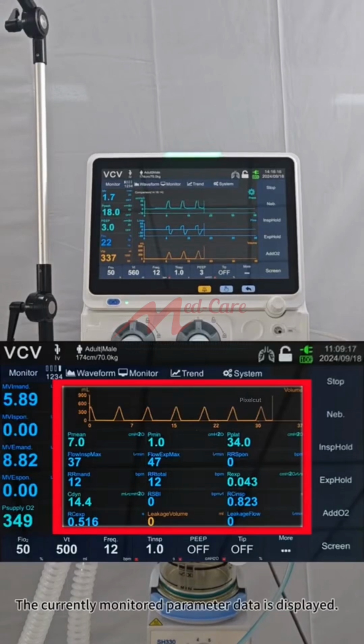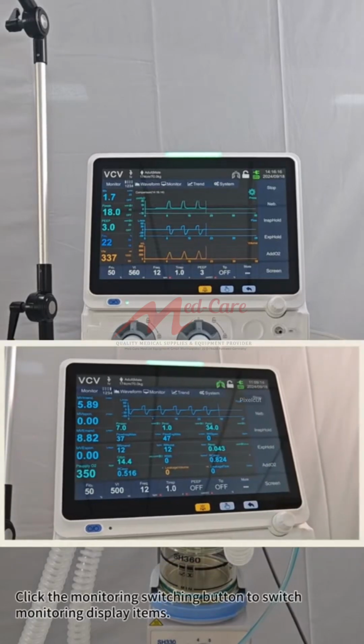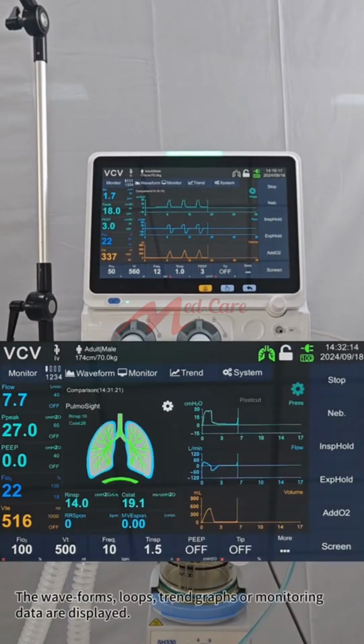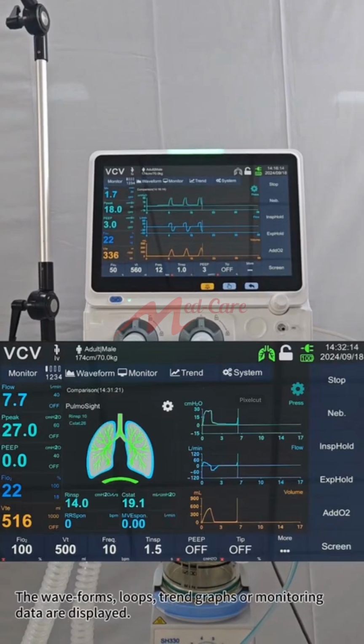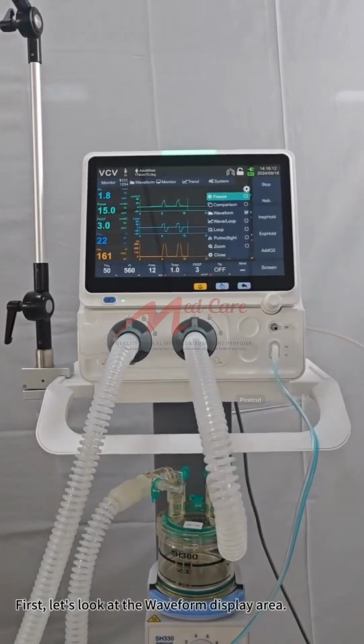Monitoring display area. The currently monitored parameter data is displayed. Click the monitoring switching button to switch monitoring display items. Waveform display area. The waveforms, loops, trend graphs, or monitoring data are displayed. First, let's look at the waveform display area.